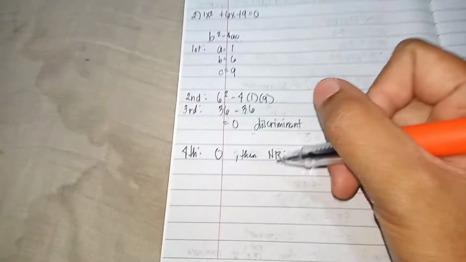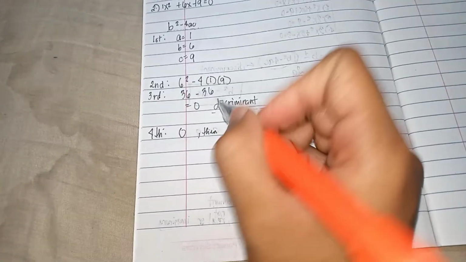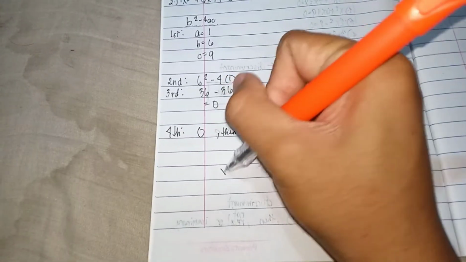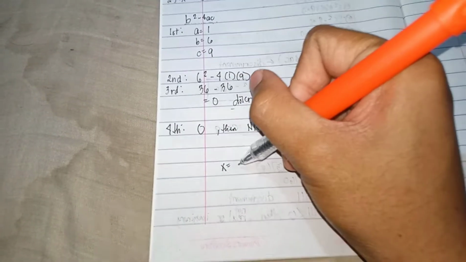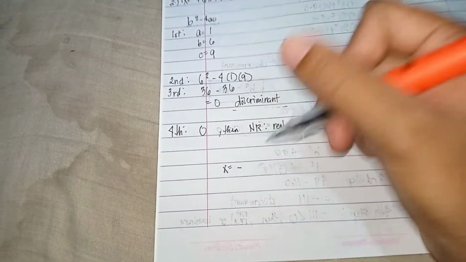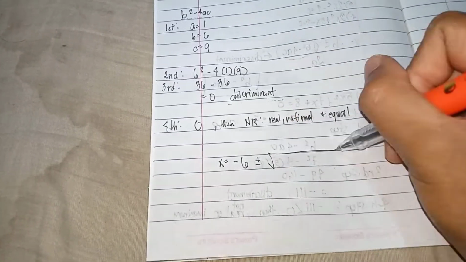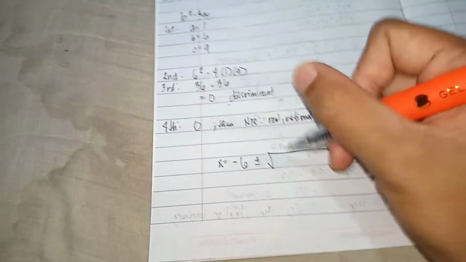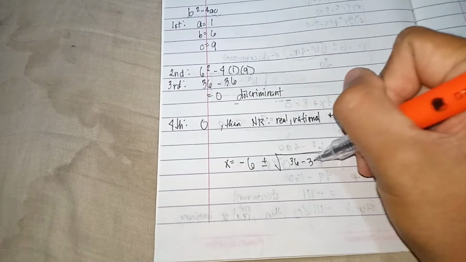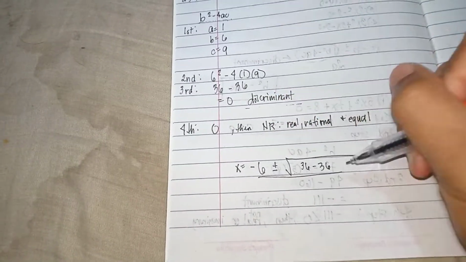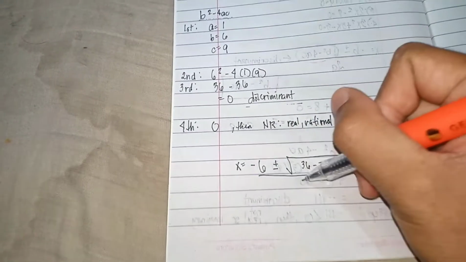So we have our discriminant, so x is equal to negative b, which is negative 6, plus or minus the square root of 36 minus 36, over 2 times a, which is 2.